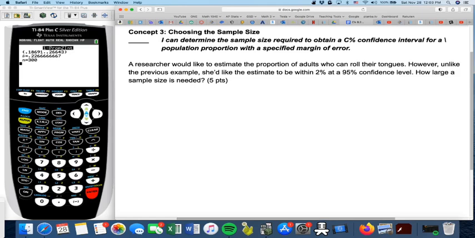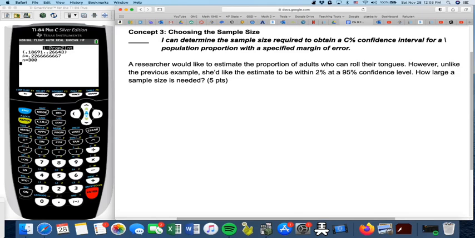Okay, so section 8.2, concept 3, on choosing or determining the sample size. Students can determine the sample size required to obtain a confidence interval for a population proportion with a specified margin of error.